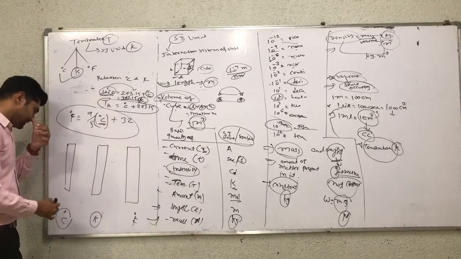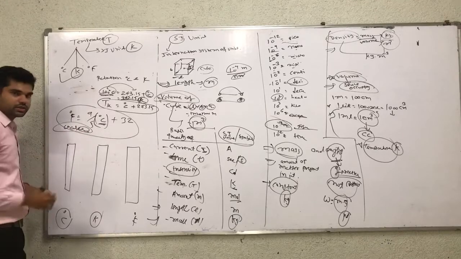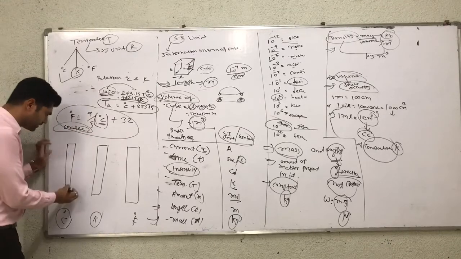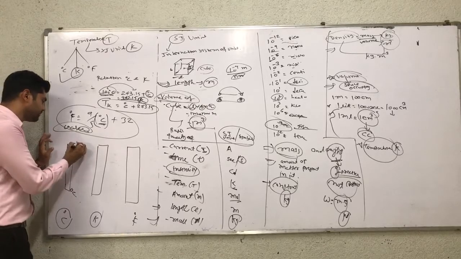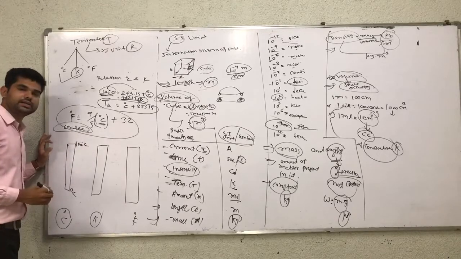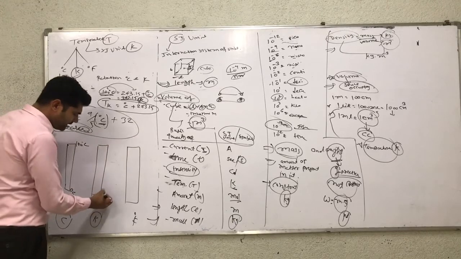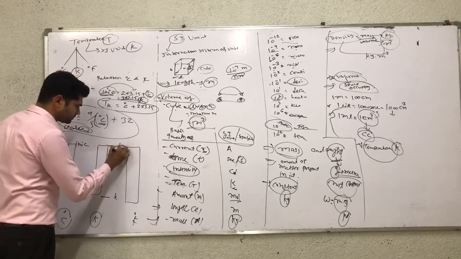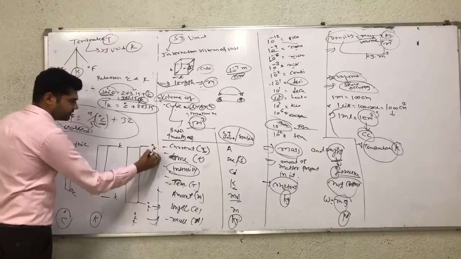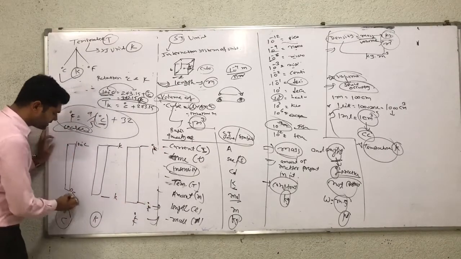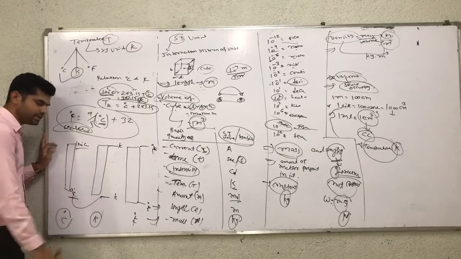For example, take water. The freezing point of water is 0 degree Celsius and the boiling point of water is 100 degree Celsius. Let us convert 0 degree Celsius into Kelvin.